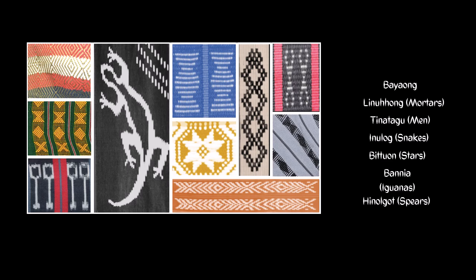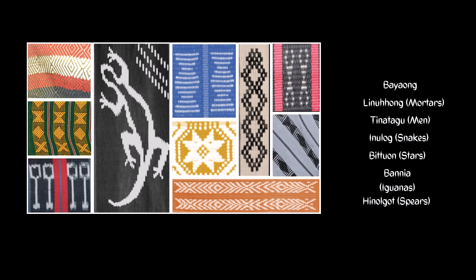Next is baniya or iguanas. It symbolizes agility and resilience. This is the style with the white spots. Next, hinulgot or spears. I'm not sure where, but I think this orange one. It's a pattern often associated with warriors and bravery in battle. This one here is the snakes.